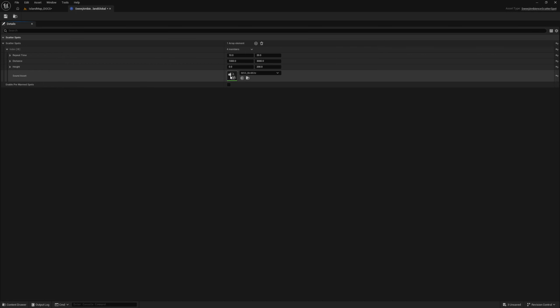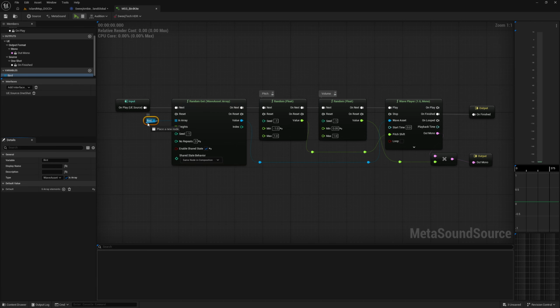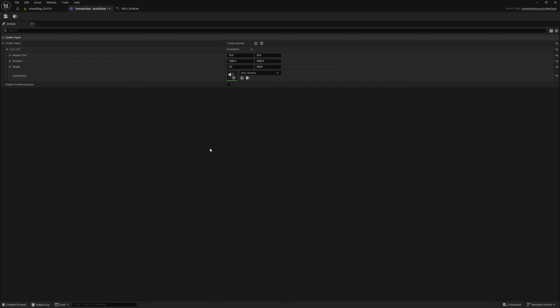We'll just have a quick look at that. So this is a very simple MetaSound. It picks randomly from this sound array and has some random pitch and volume variation. It's just a one-shot, as the repeat and timing behavior is handled by the scatter spot system. So back in the editor, in terms of timing, we'll set the repeat time from anywhere between 5 and 12 seconds, just for preview purposes.